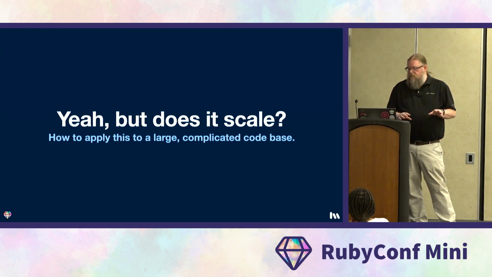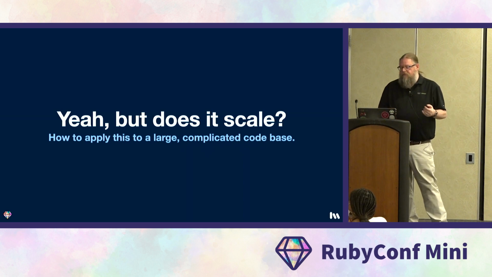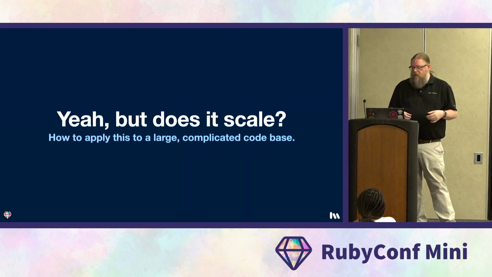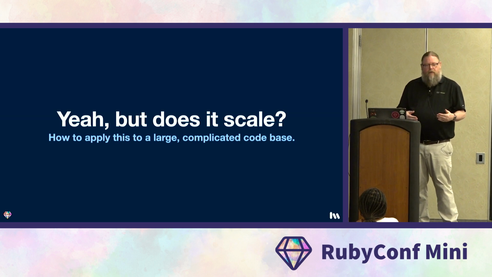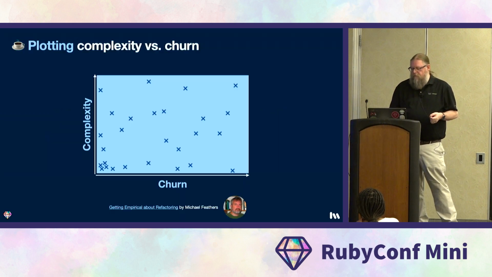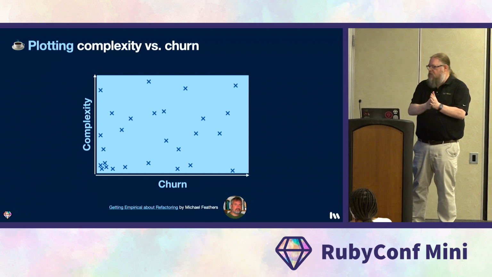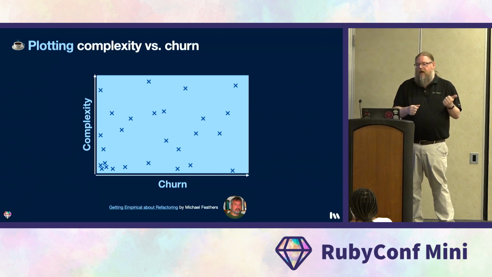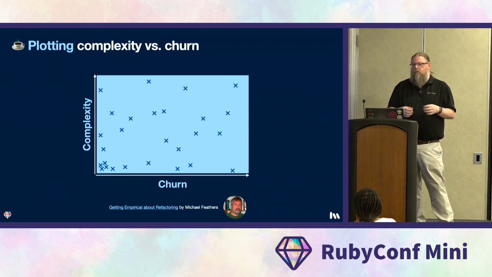So let's look at how to use churn and complexity together to evaluate your whole code base. And if you saw Ernesto's talk yesterday, this is going to look familiar, but we think that it bears repeating. It's very important. And like Dr. Tannenbaum said, you need to hear things 2 to 4 times. So here we go. To find the areas in your code that need the most attention, you can plot file complexity and churn on a graph like this, using a tool like RubyCritic or Code Climate.